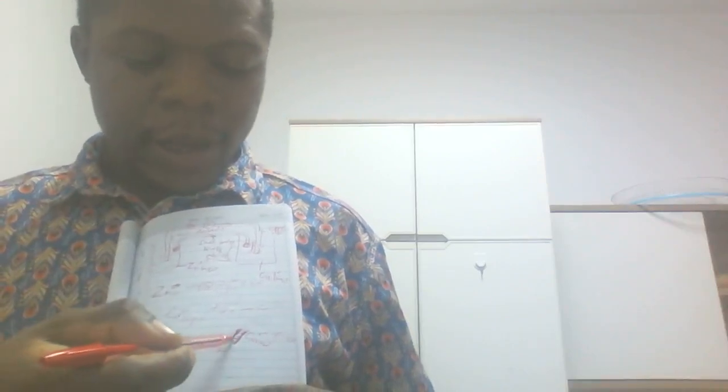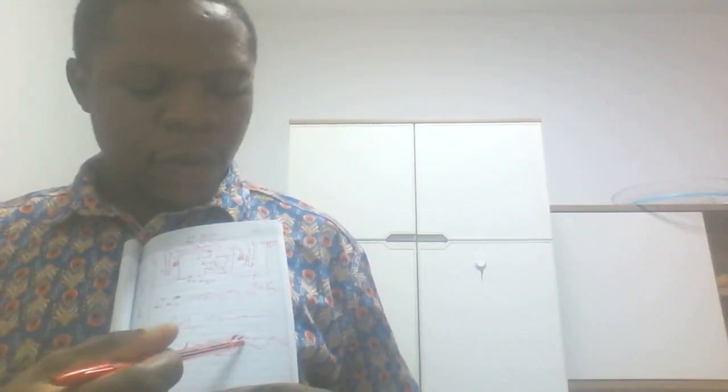Then here the two lines are the salt bridge, to separate the zinc side and the copper side. You can be asked that. Then copper ion aqueous. Those states, solid and aqueous, must be included. Then copper solid.